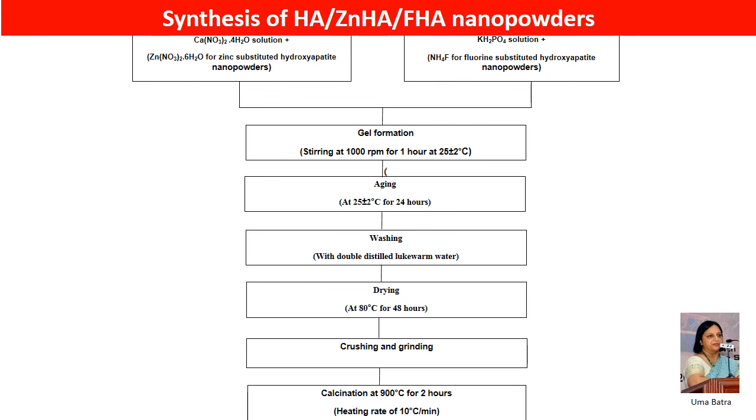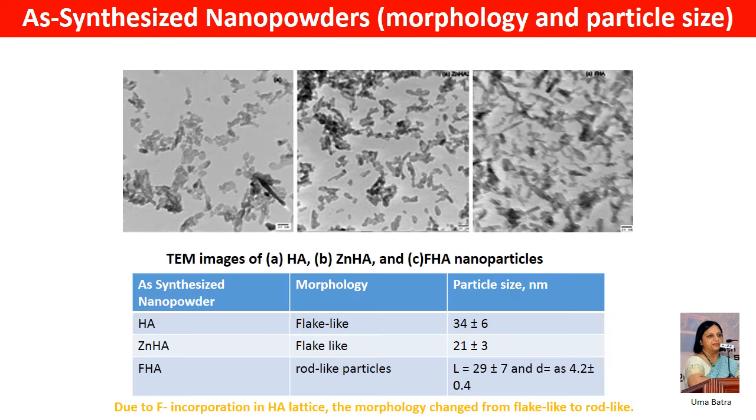In this backdrop, nanopowders of stoichiometric hydroxyapatite and the ones substituted with zinc and fluorine ions were synthesized using a chemical wet method as per the steps given in this flow chart. Powders were calcined at 900 degrees centigrade for 2 hours while keeping the heating rate at 10 degrees centigrade per minute.